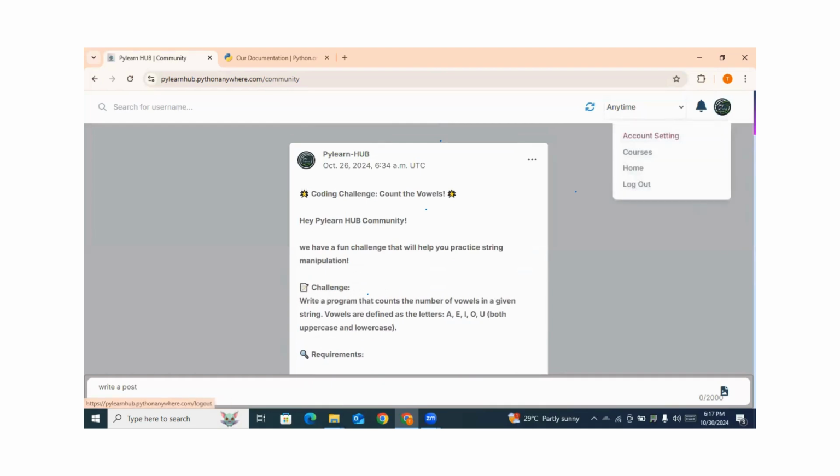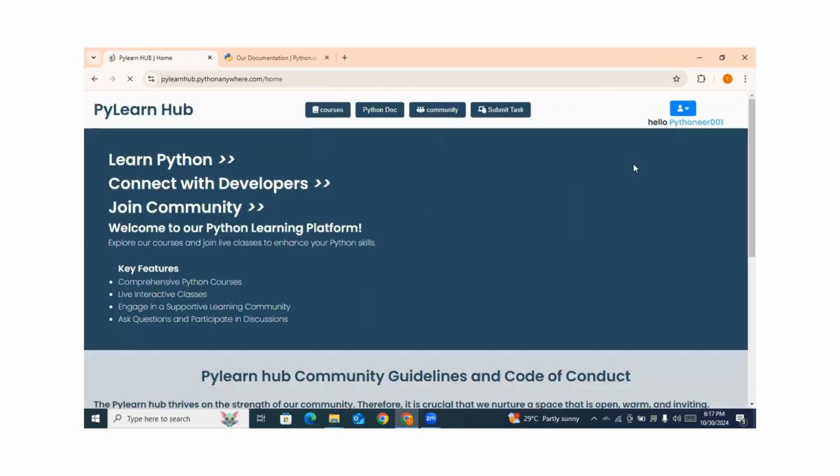So you can create a post, you can like a post, you can comment on a post. This community is just to bring everyone together, Python developers, so we can connect together and fix Python bugs together, and we can learn more about Python.